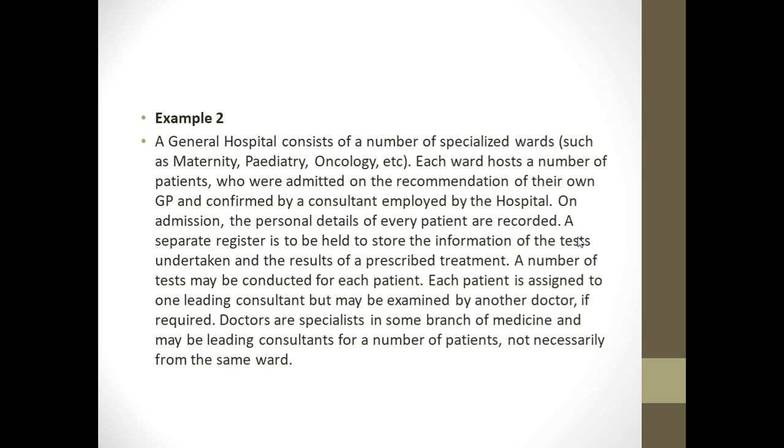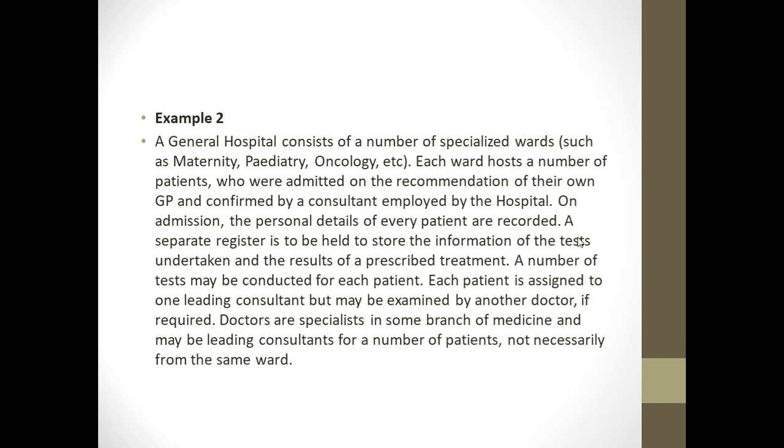Other than the consultant, there are various doctors also attending the patient. And the patient will also have certain tests and treatments, tests and their results, and treatments associated with it.